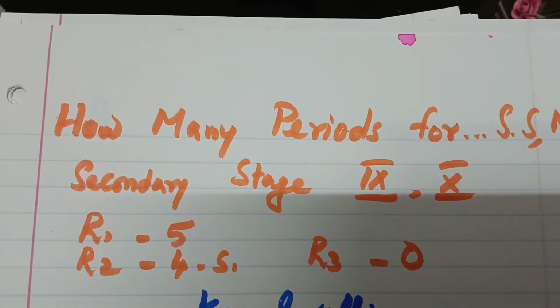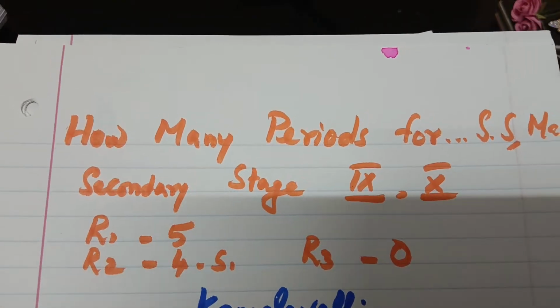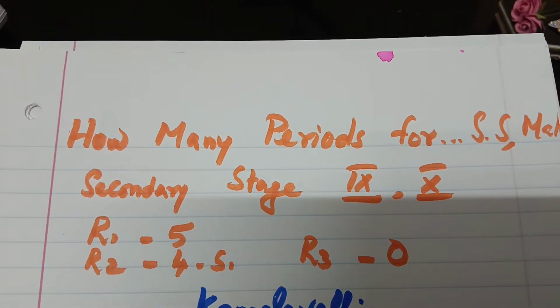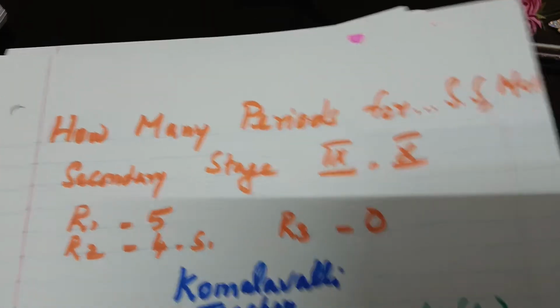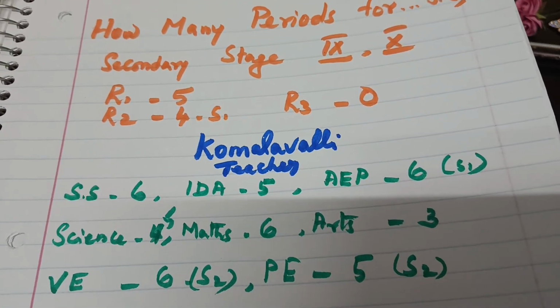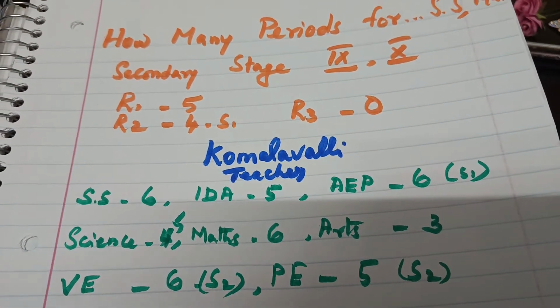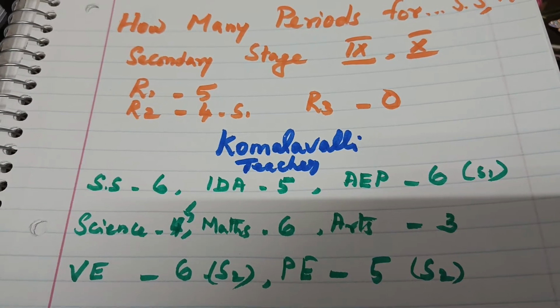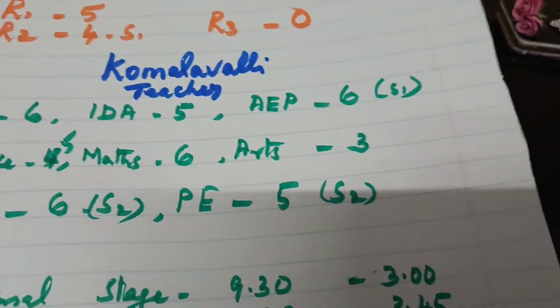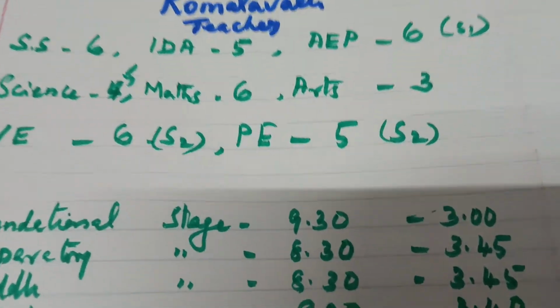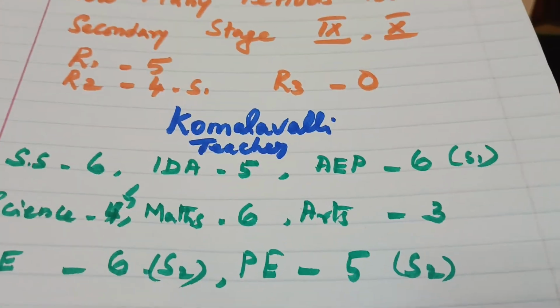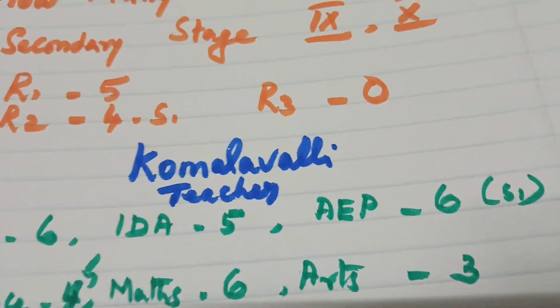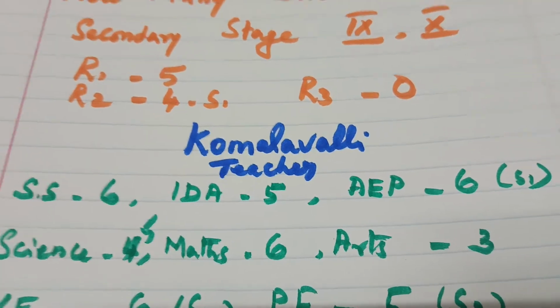Through this video, I just want to tell you how many periods for different subjects are allotted in the National Curriculum Framework. But I am in a position that I cannot read out the illustrated timetable because certain areas are not clear. So I will show you.